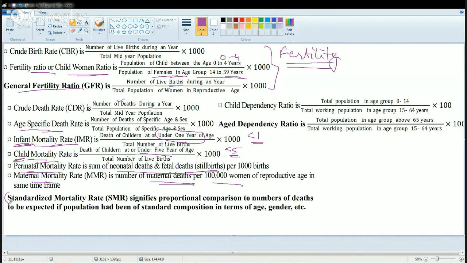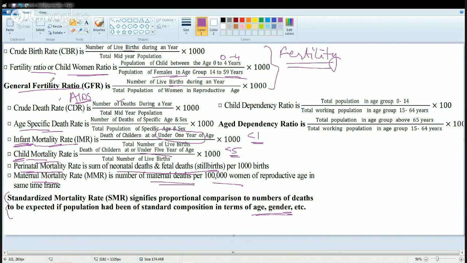Then we talk about standardized mortality rate. It is basically a proportional comparison to the number of deaths which is expected if the population is of the standard composition. So the age, gender, etc. is all standard. What would be the rate of mortality? So these are the kinds of mortality we discussed. Here there is an important concept that under the total crude rate or the crude death rate, we say that the fourth important cause of the crude death rate is HIV/AIDS. So that's the fourth most common cause.